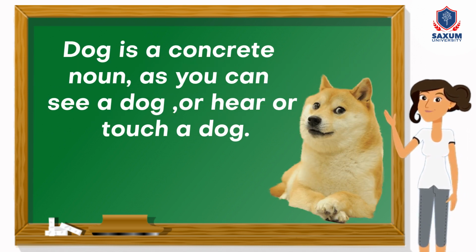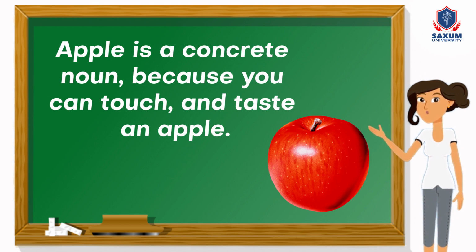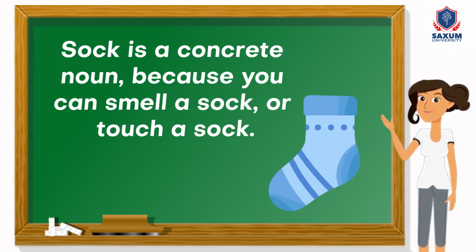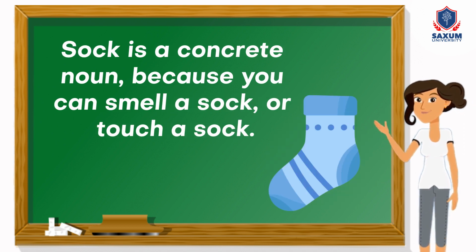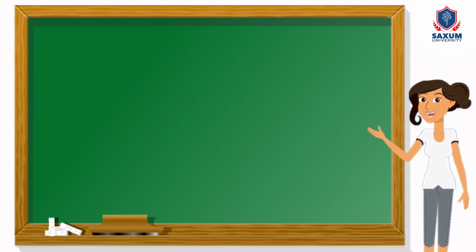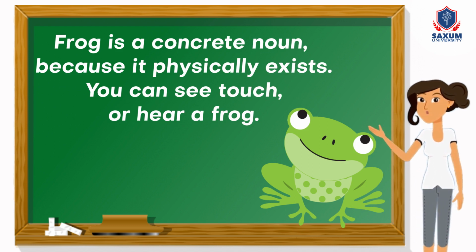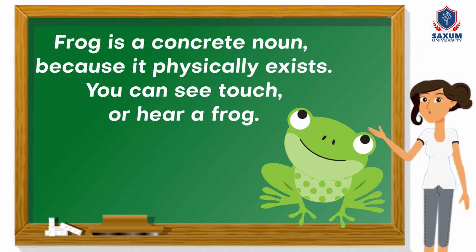Dog is a concrete noun, as you can see a dog, or hear, or touch a dog. Apple is a concrete noun, because you can touch and taste an apple. Sock is a concrete noun, because you can smell a sock or touch a sock. Our examples with pictures. Frog is a concrete noun, because it physically exists. You can see, touch, or hear a frog.